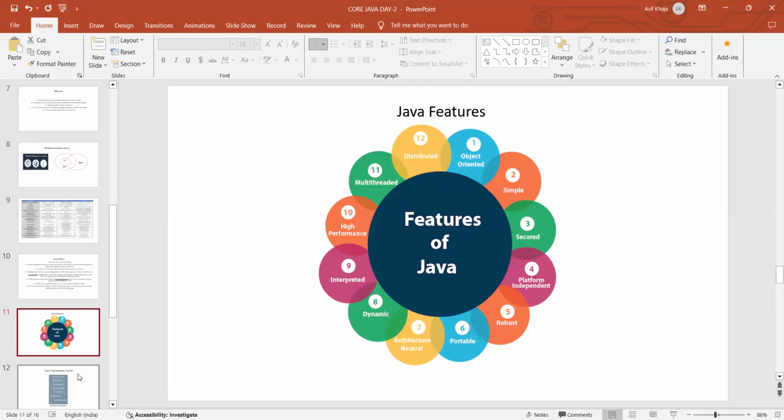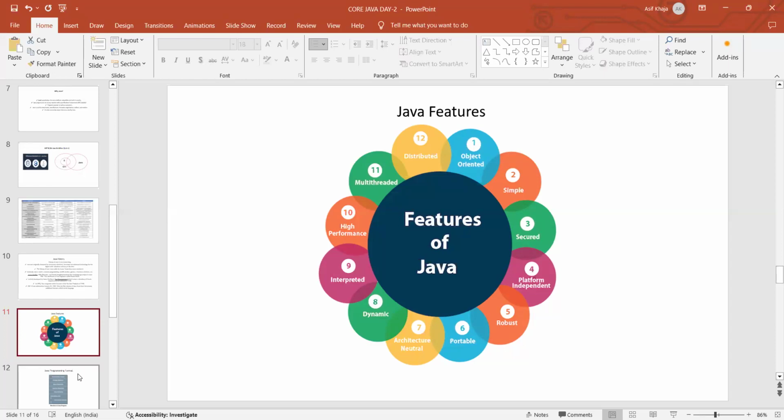Next, platform independent. If the dot class file can be transferred from one system to another system, it is platform independent. Because memory management is taken care of by Java, it is a very robust, meaning strong, programming language.